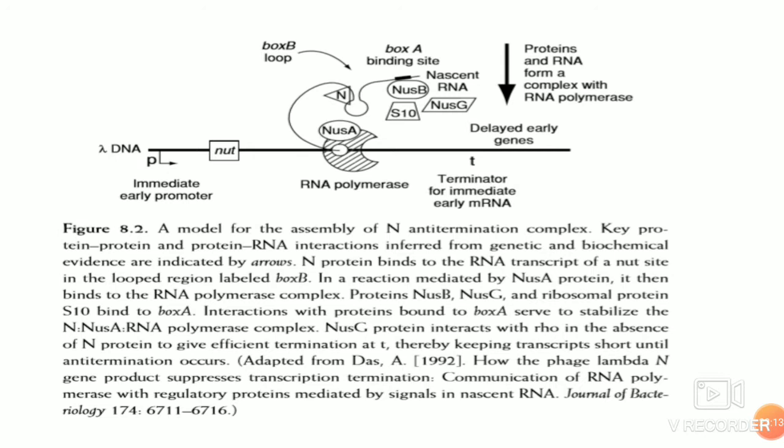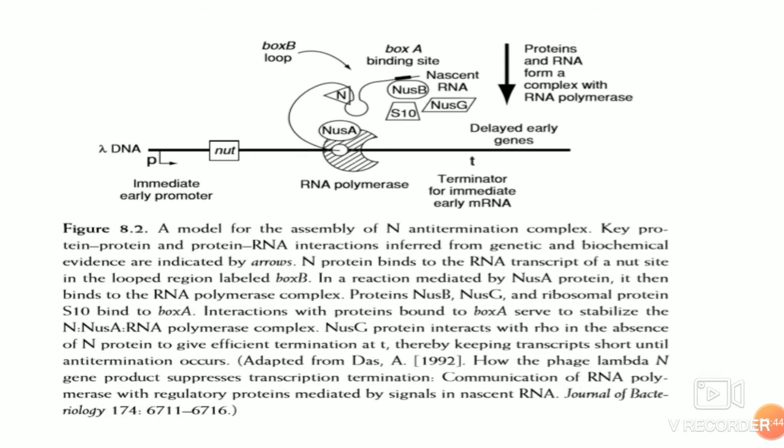Now once this RNA polymerase is continuing its synthesis of RNA, once it reaches the terminator region, that is the T region here in the picture, the mRNA synthesis is halted and there is termination. But binding of this N protein creates anti-termination. That means there is no stalling of this RNA polymerase. It continues producing the RNA further from the terminator region.